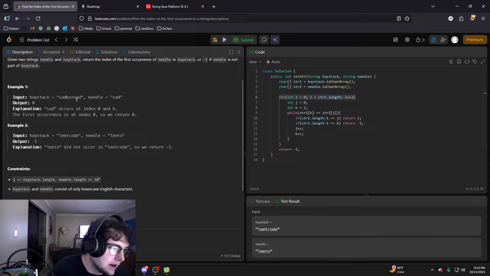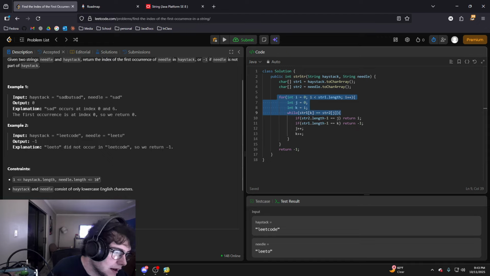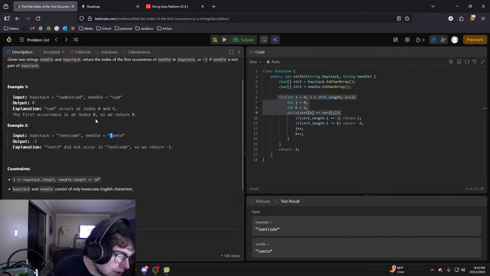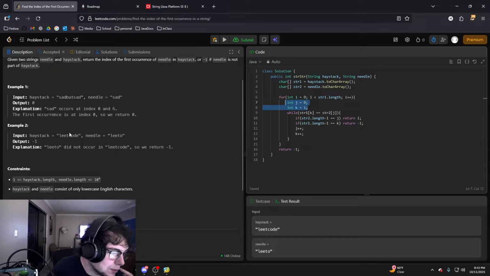And then for each pass, we want to check the value S. We set K equal to I, so we can check S. And we set J equal to 0, because we want J to be the first value of the letter we're looking for. So basically what the for loop is doing is we're trying to find, and what the while loop is doing, the first statement, we're trying to find a value in haystack that is equal to the first value of the needle. And as soon as those are equal, we will keep on looping over the while loop, incrementing these index values, J and K, each loop to go through the array.